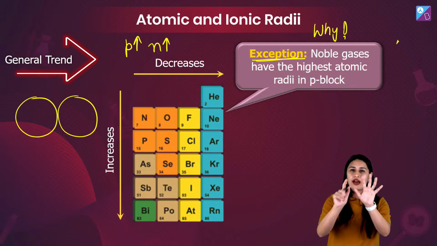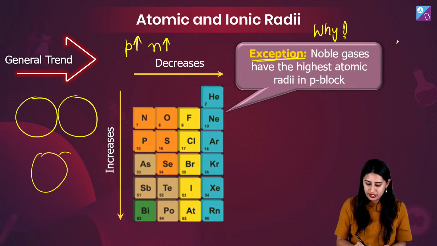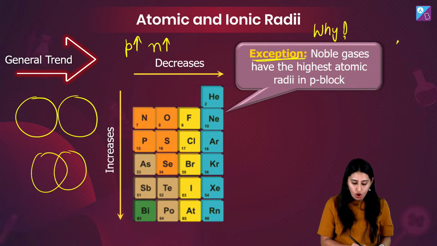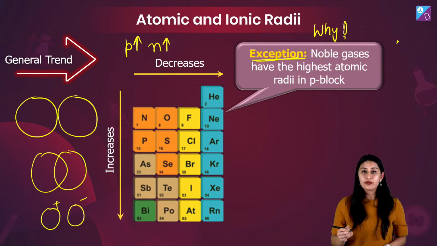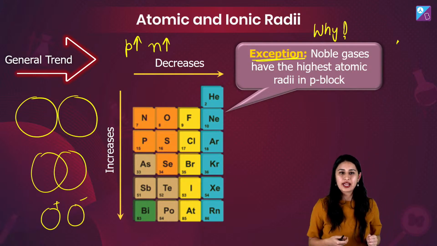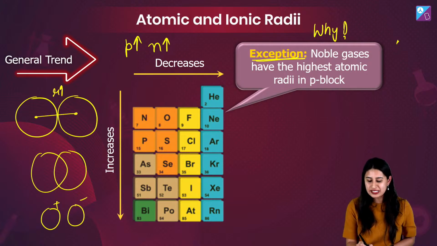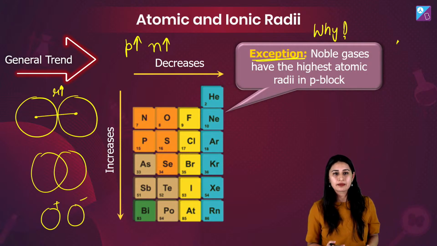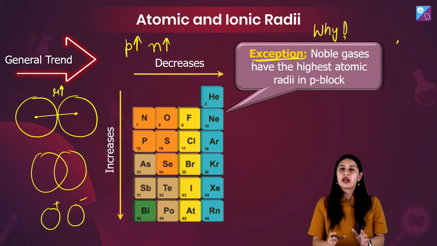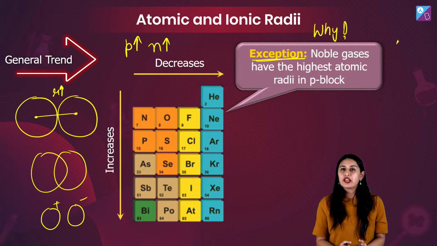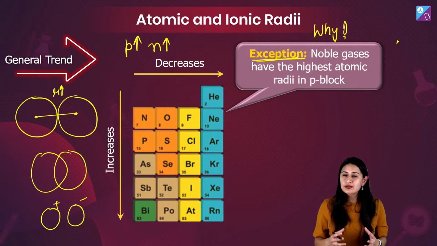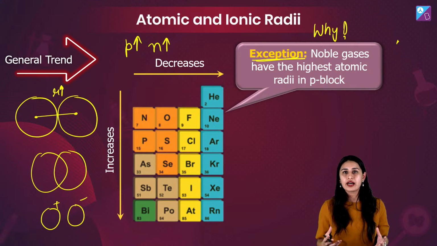Think of them, they are very weak, unlike covalent where there's some sort of overlapping, or unlike the cation and an anion where one has given and one has accepted the electron. But here, what do we have? They're far apart and hence the radii will be maximum when we are talking about the van der Waals radii. Got that? That's the reason what we are evaluating for the noble gases is the van der Waals radii, and that's why van der Waals radii tends to be the highest, and that's why they have higher atomic radii. No other option.